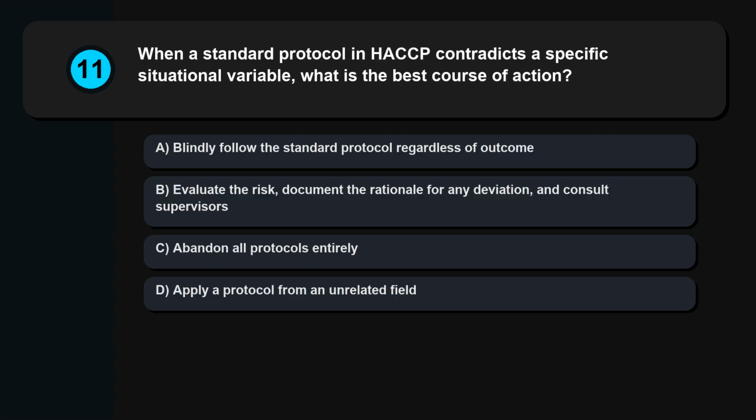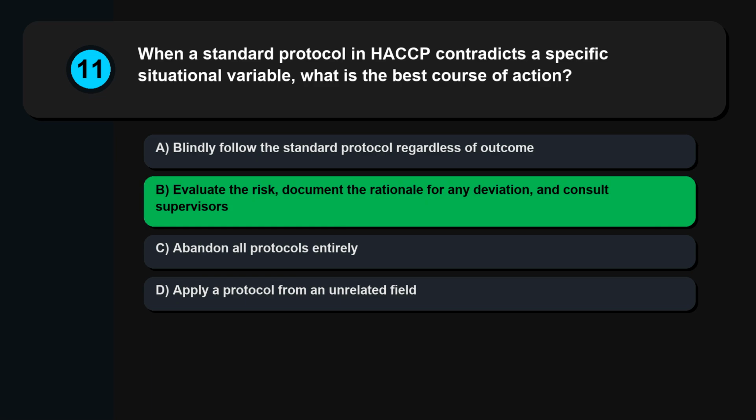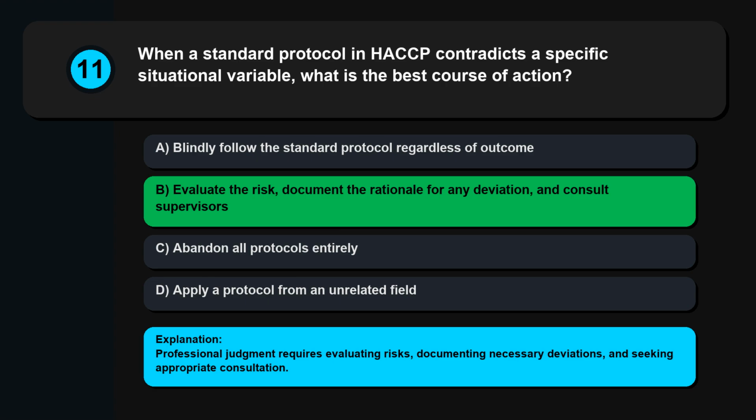Question 11. When a standard protocol in HACCP contradicts a specific situational variable, what is the best course of action? Blindly follow the standard protocol regardless of outcome, evaluate the risk, document the rationale for any deviation, and consult supervisors. Abandon all protocols entirely. Apply a protocol from an unrelated field. Professional judgment requires evaluating risks, documenting necessary deviations, and seeking appropriate consultation.